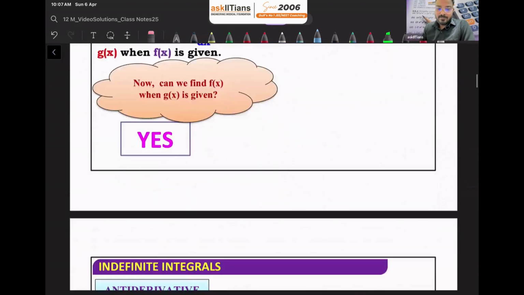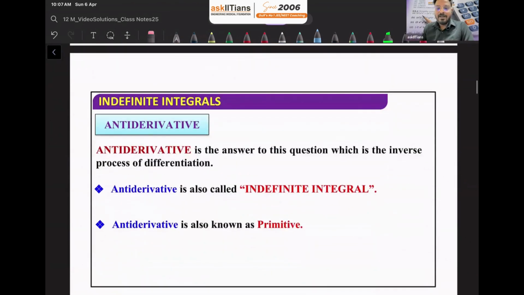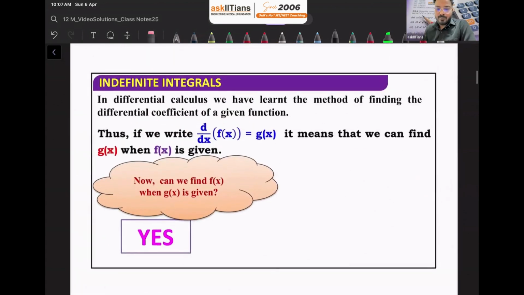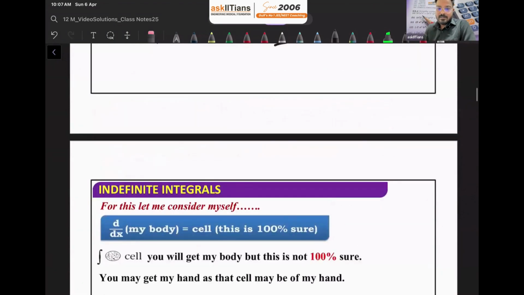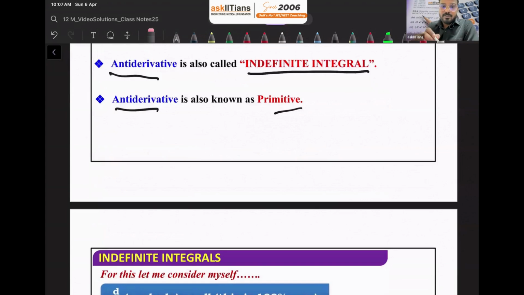Now moving forward, all these definitions we are going to cover. You know that integration is also known as antiderivative, because it's a reverse process of derivative, no? That's why antiderivative. We can also call it indefinite integral, and antiderivatives are also known as primitives. Let me just tell you about the symbols and all.